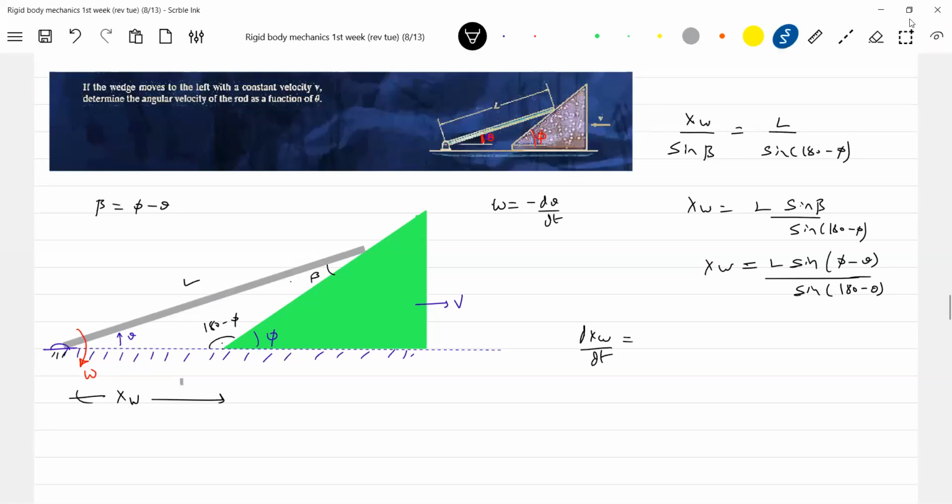Minus dt and dxw by dt is plus v. Or according to the question, if it is towards left, then this will be negative, this will be positive. It's left to you, because most of the problems we take will be connected to a pulley. That's why I just wanted to have that condition. If you move the wedge towards left, this will be negative, this will be positive.